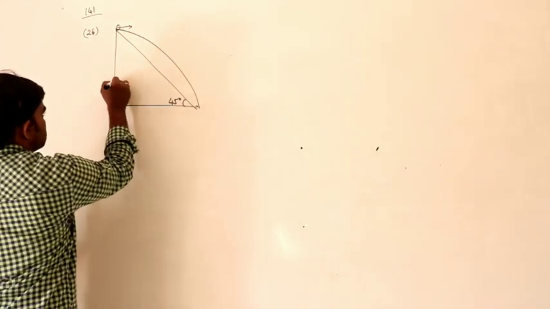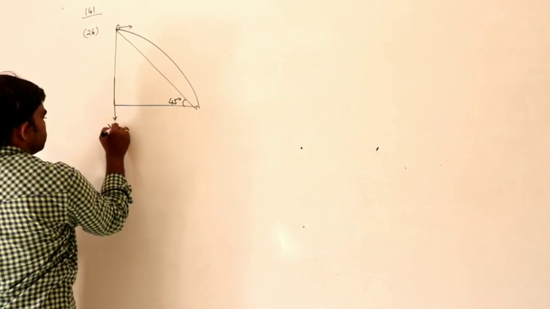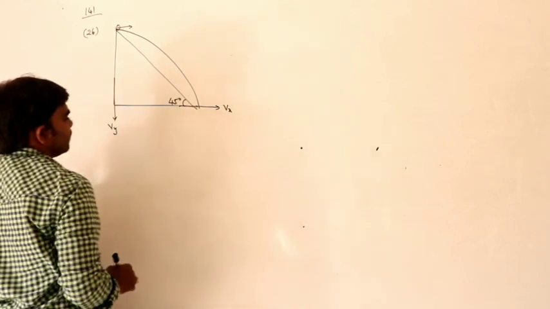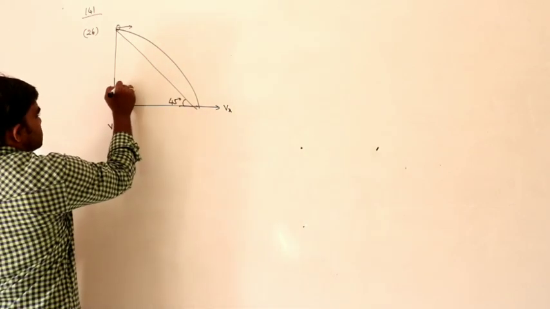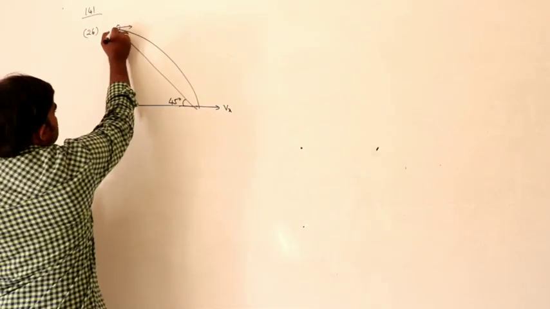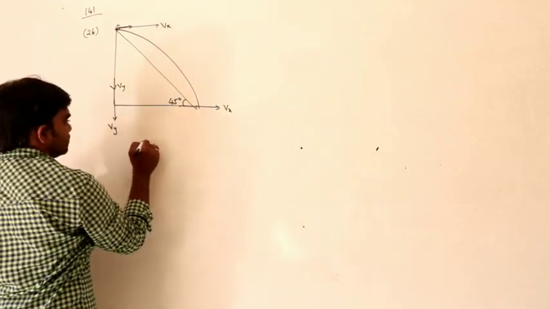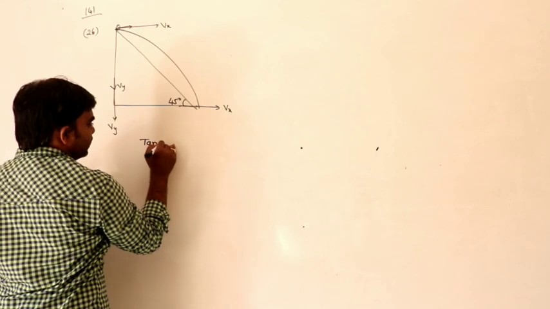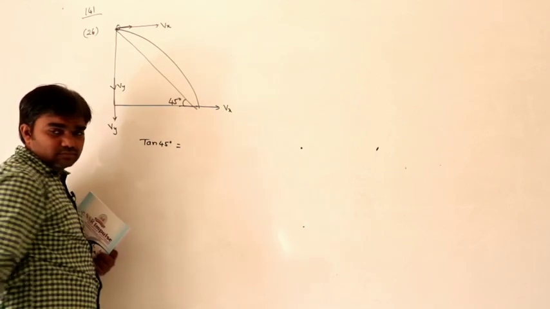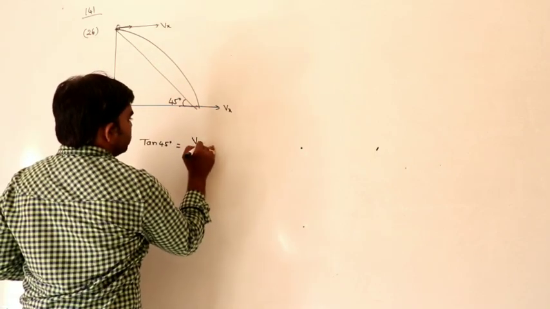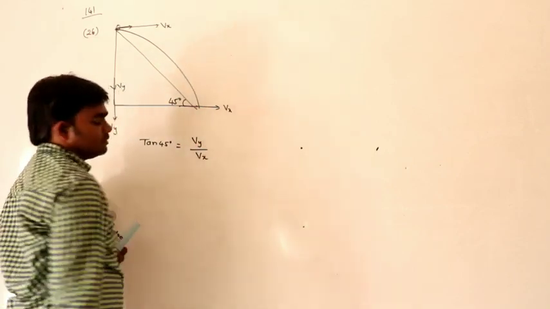Here in this direction let us say it is Vy, and in this direction it is Vx, horizontal velocity. So this is Vy, and at any position this is Vx. From the diagram we can write tan 45 as opposite side by adjacent side, so that is Vy by Vx.